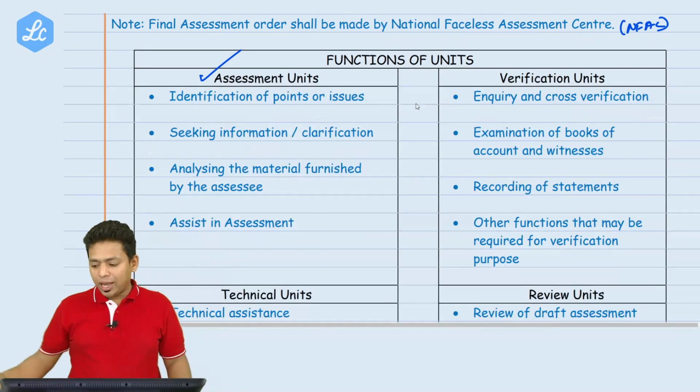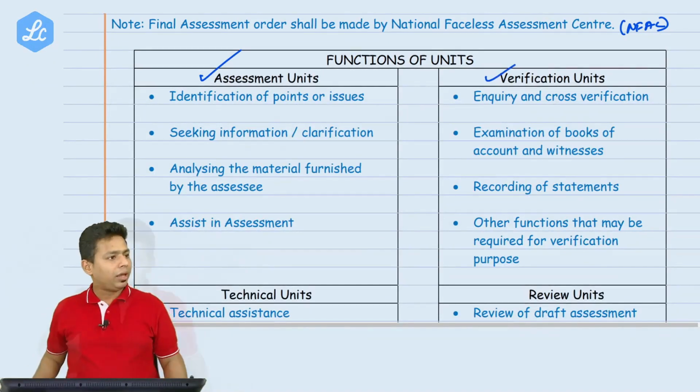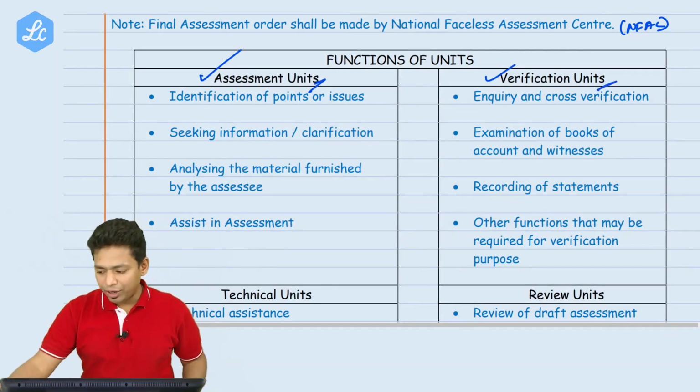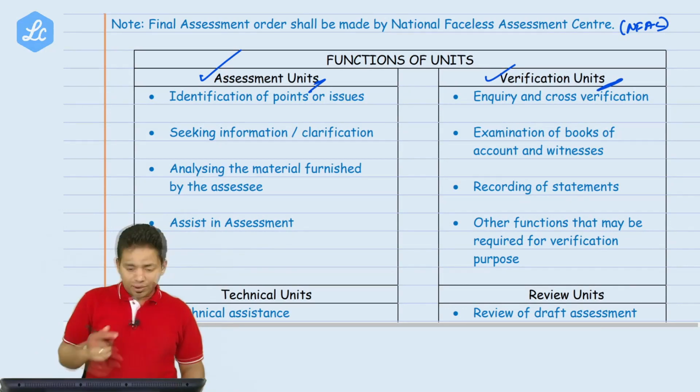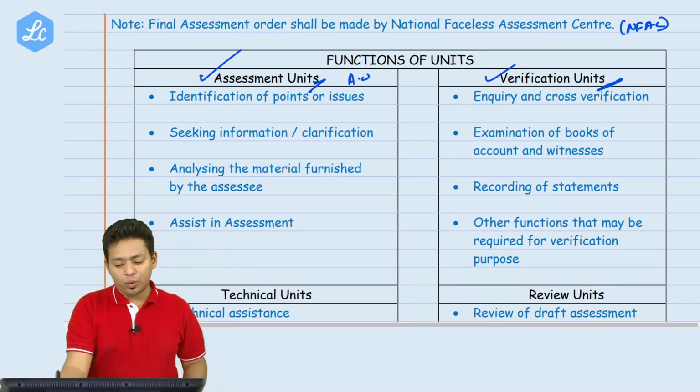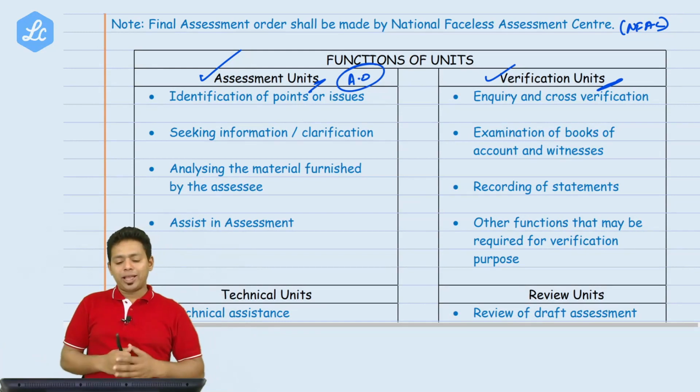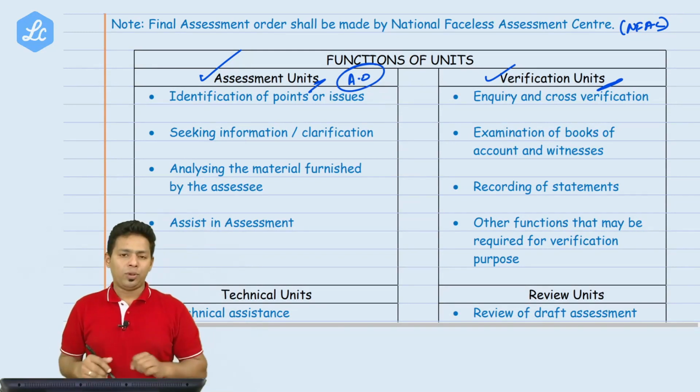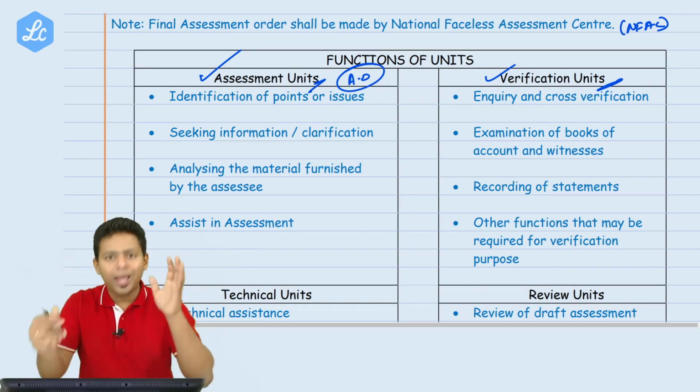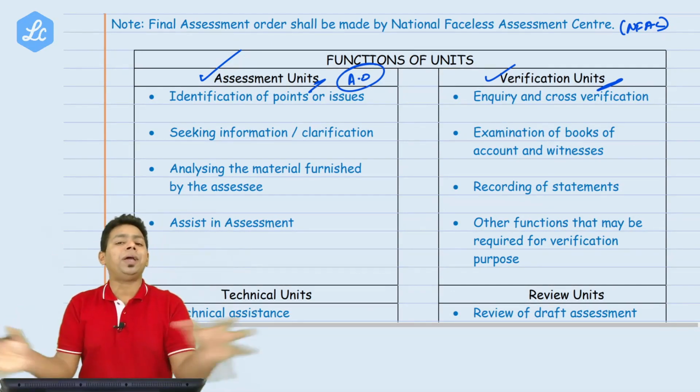There is an assessment unit and there is a verification unit. Please understand. The assessment unit is like your AO, but it is a unit. So why is it called a unit? Because there is no single AO. There will be a minimum of 3 to 4 officers in that particular unit who are looking at your assessment. It is a team-based assessment.